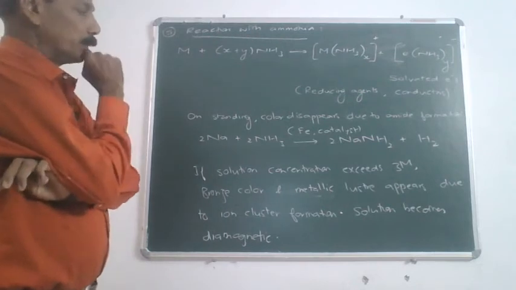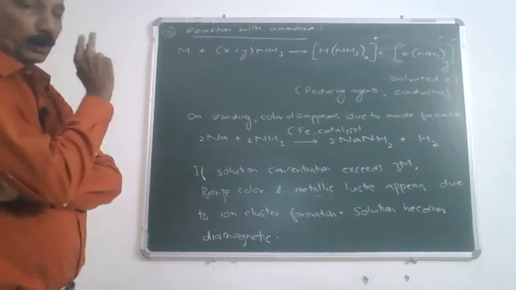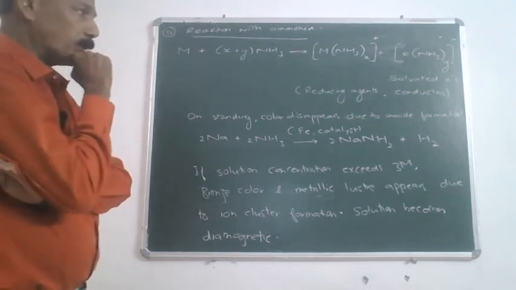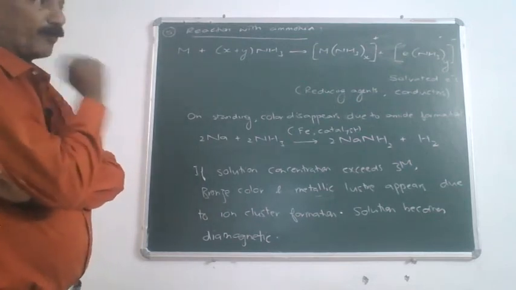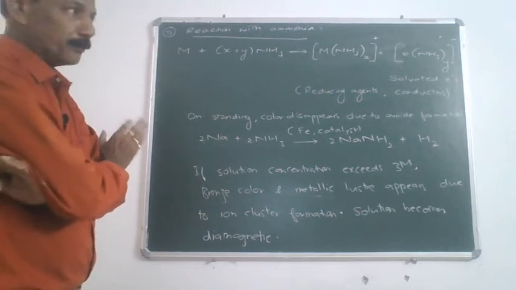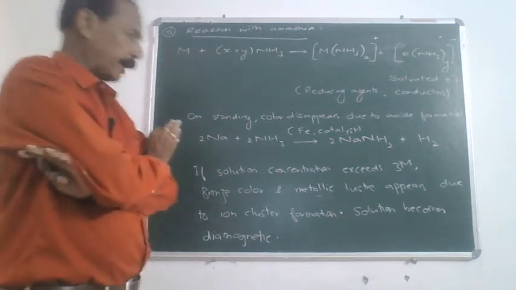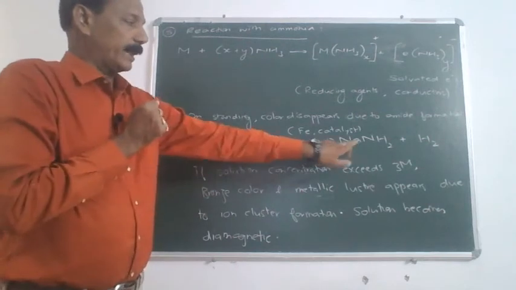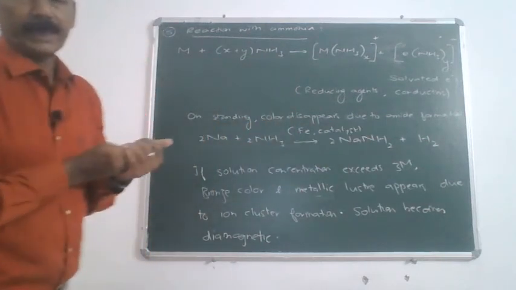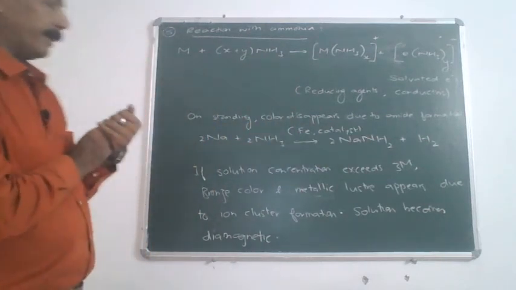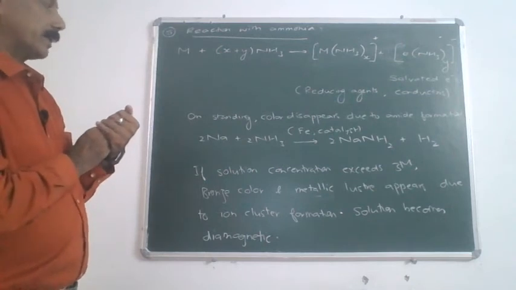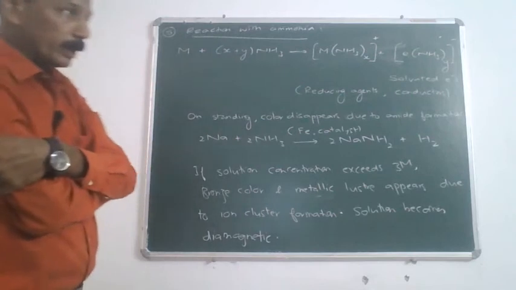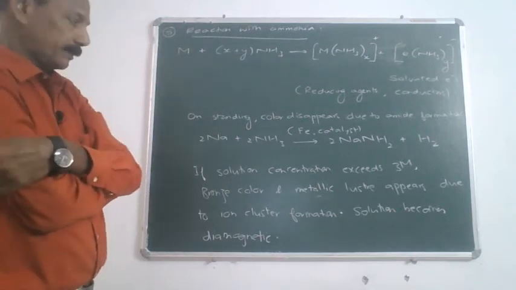If this solution is allowed to stand, then we see that the color slowly fades and disappears. It is because of the formation of an amide. Sodium with ammonia will give NaNH2 and hydrogen. NaNH2 is called sodamide. Children, these solutions act as very good reducing agents.